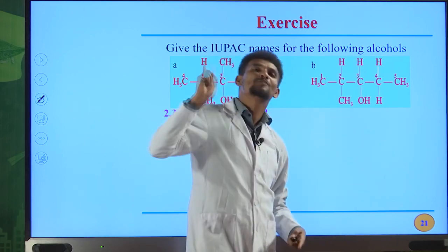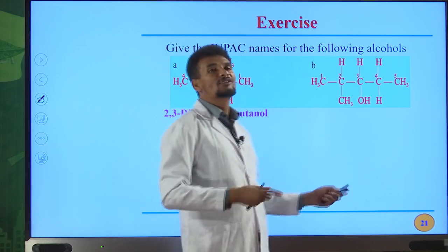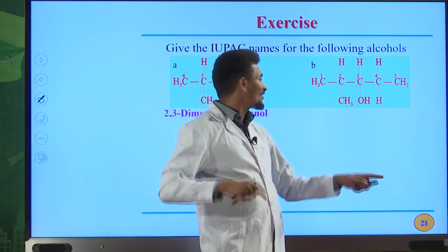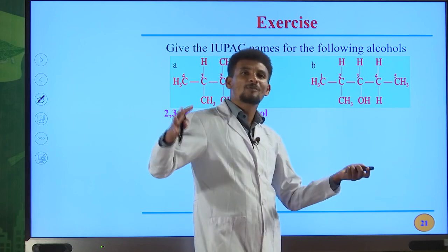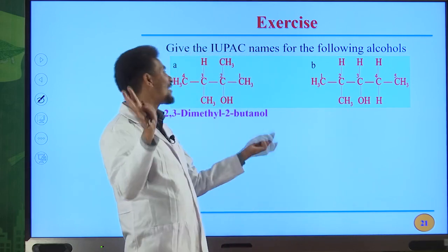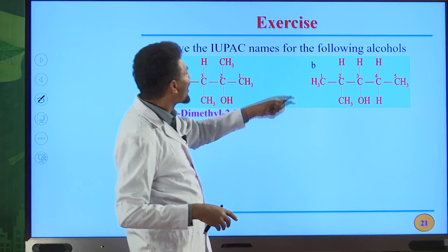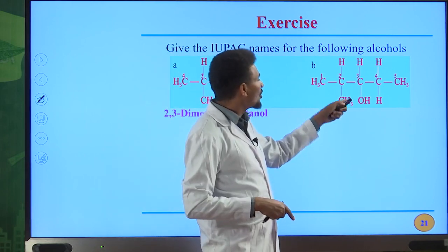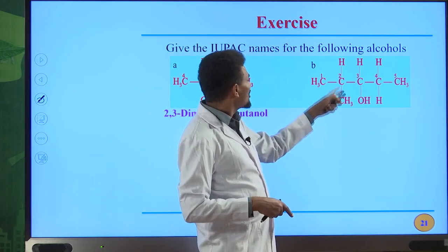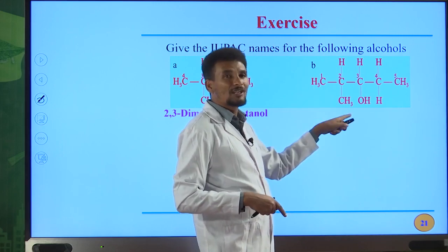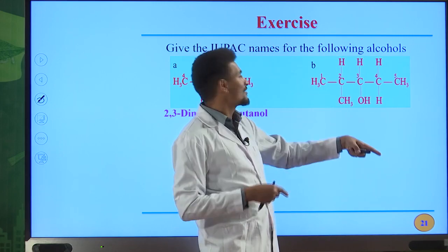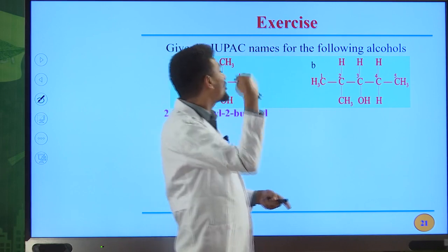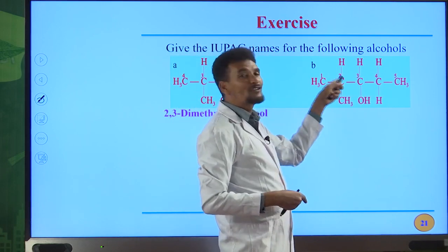Hydrogen atoms cannot be considered as substituents or side chains. Only look at methyl group, ethyl group, bromo, fluoro, etc. But don't consider hydrogen as a side chain. So look at this methyl group. This methyl group is on second position if you start numbering from left to right. But if you start numbering from right to left, it is on the fourth position.